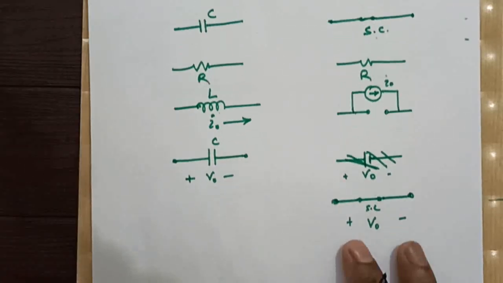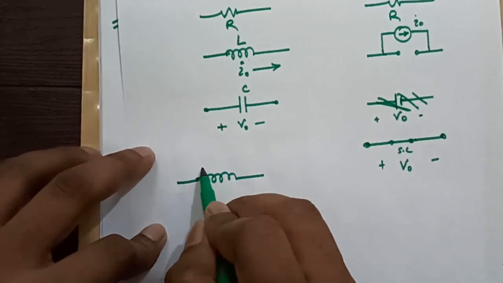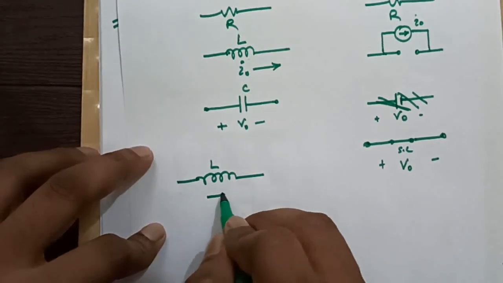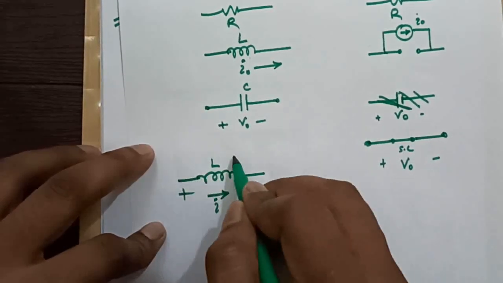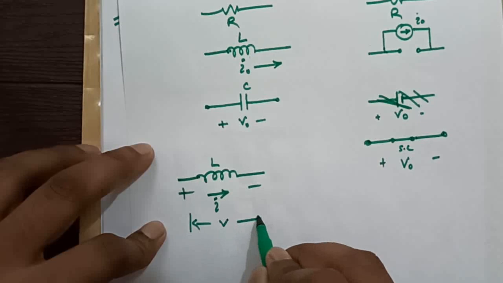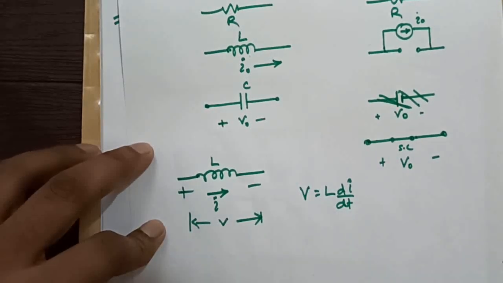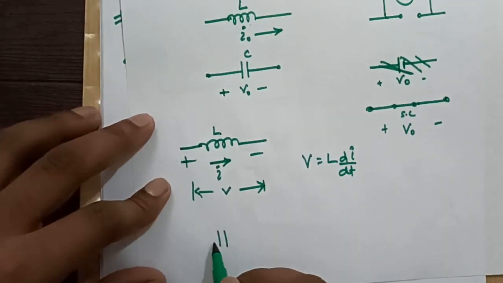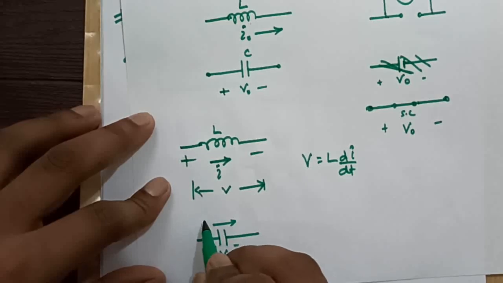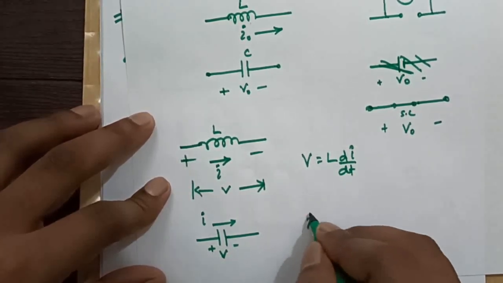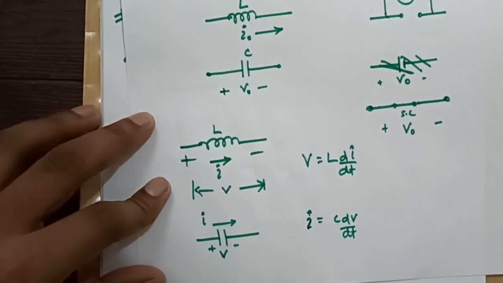Now before solving this question, I would like to mention that for an inductor having inductance L and flowing a current I, the voltage V will be L di by dt, and for a capacitor, if this is V and the current I is flowing through it, then I will be equal to C dV by dt.